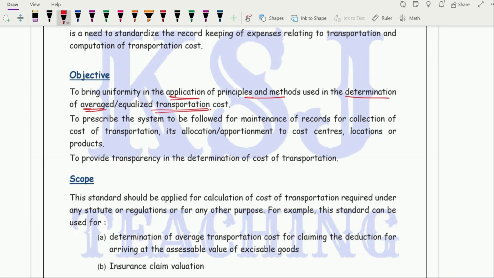Another objective is to prescribe the system to be followed for the maintenance of records for the collection of cost of transportation, and its allocation or apportionment to the cost center, location or products.